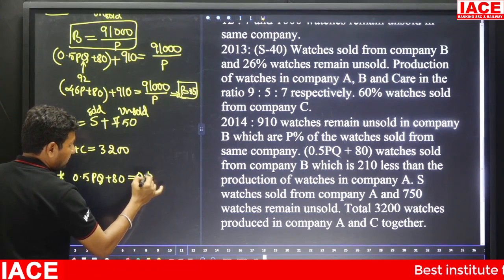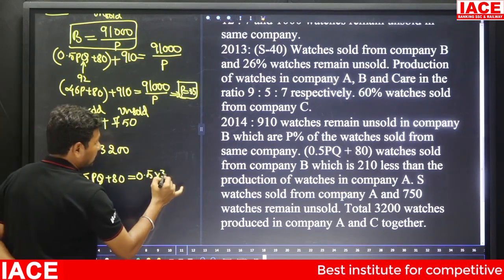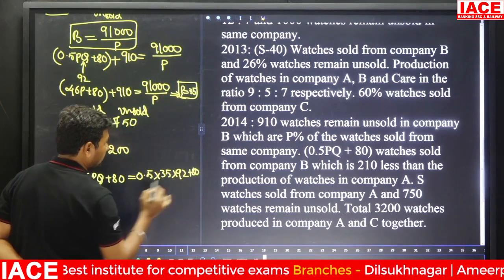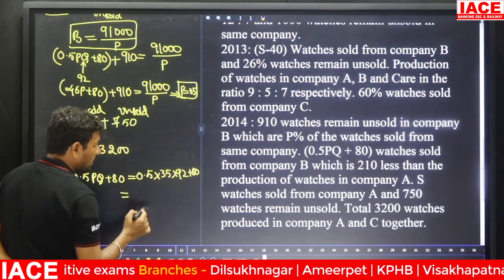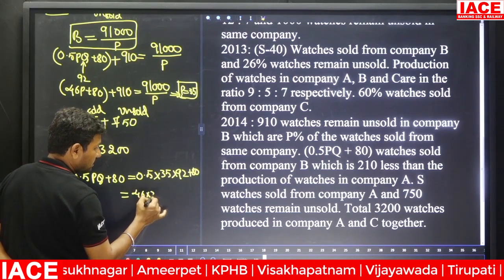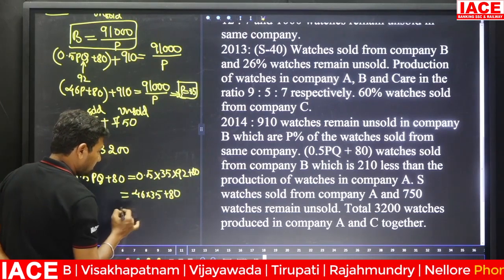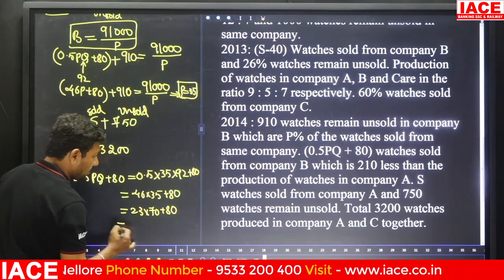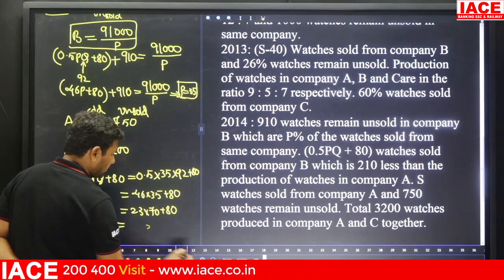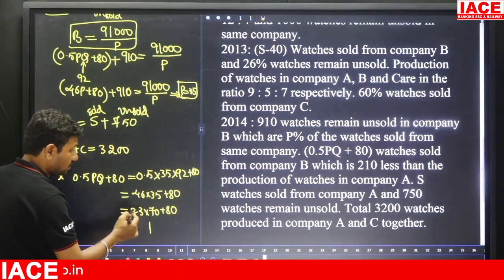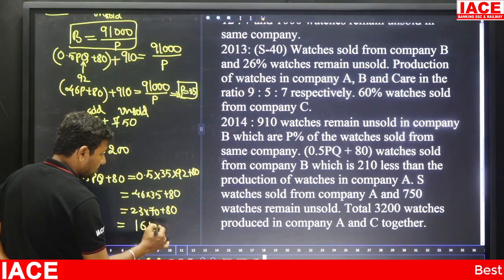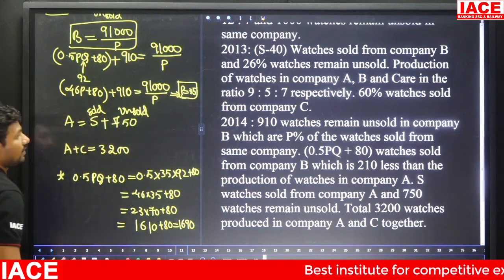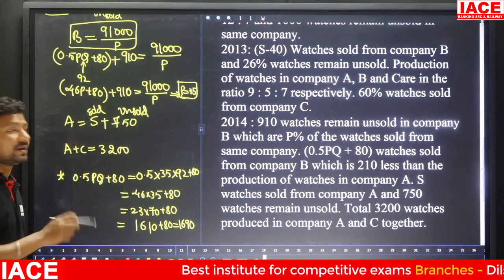Look at 0.5, and the P value is 35, and the Q value is 92, plus 80. 0.5 into 92 is 46. 46 into 35 plus 80, 23 into 70 plus 80. 7 3s are 21, 21 carry forward 2, 7 2s are 14, 16, 1610 plus 80. It is equal to 1690. This 1690 belongs to watches sold from company B.